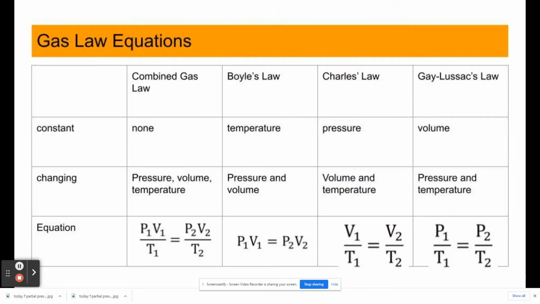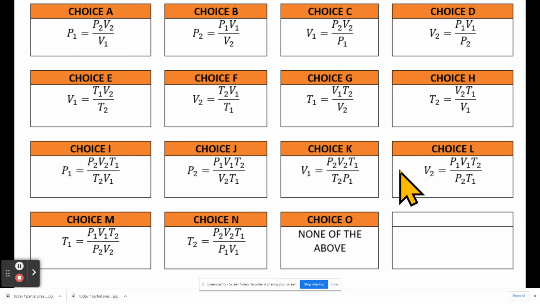So let's try it out. By the way, in this next slide, these are all the formulas that can be derived from that. And I'll teach you how to eyeball a problem and figure out which equation you need.